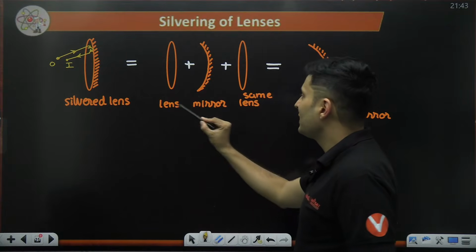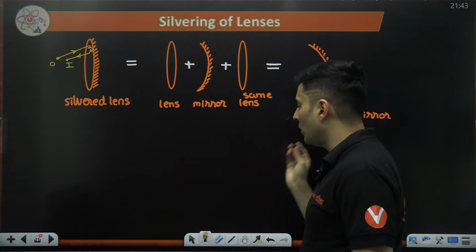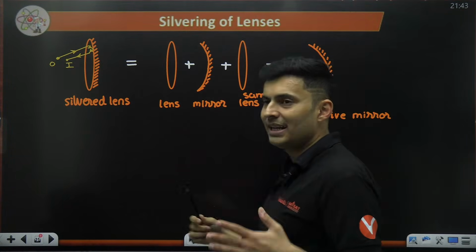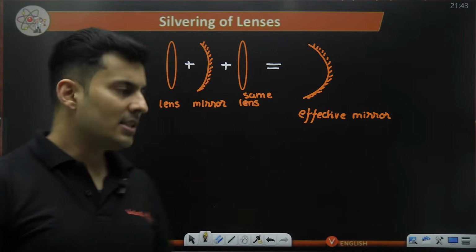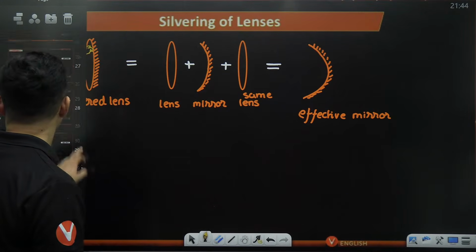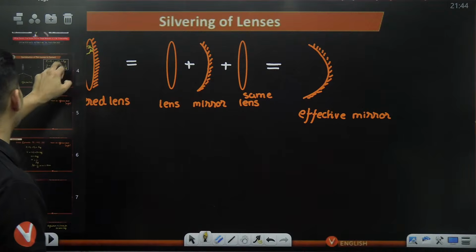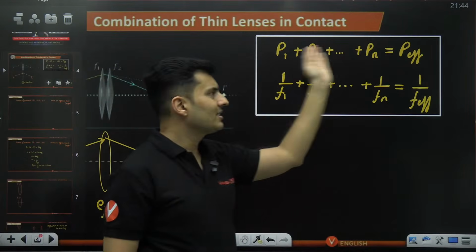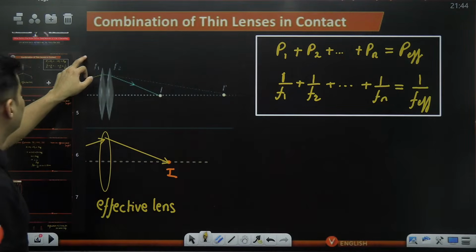And now these are basically two lenses and a mirror in contact. And what do you do when lenses, mirrors are in contact? I just opened up my session with that theory today. Whenever you have lenses, mirrors, etc. in contact, you just add their powers. It's nothing great.